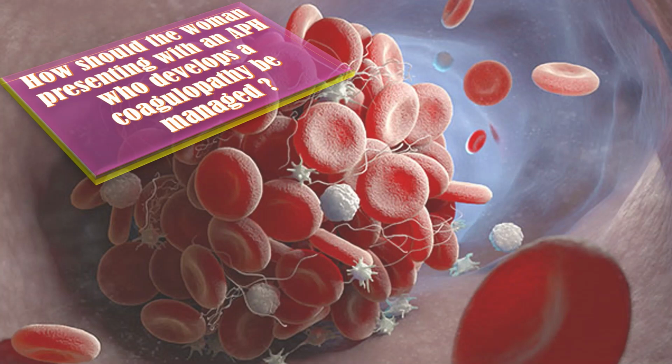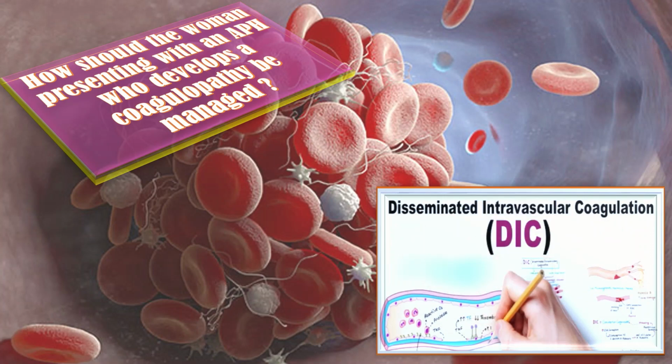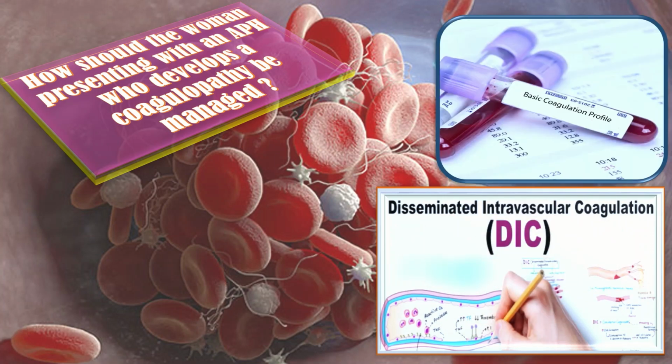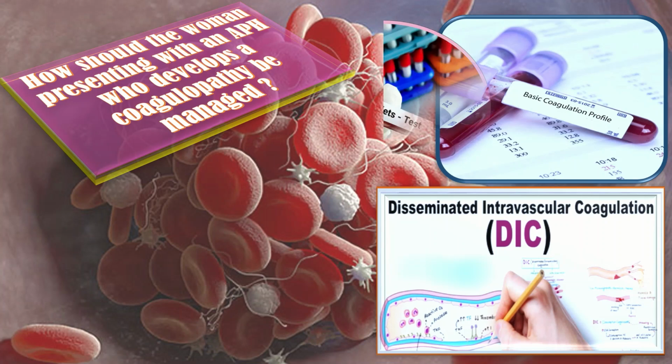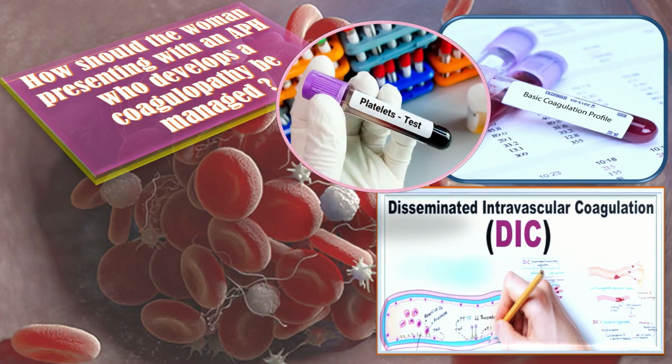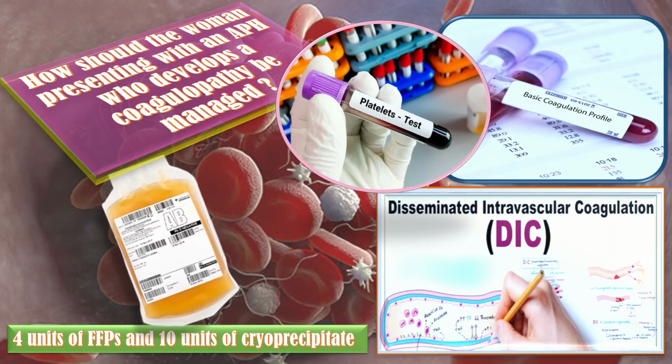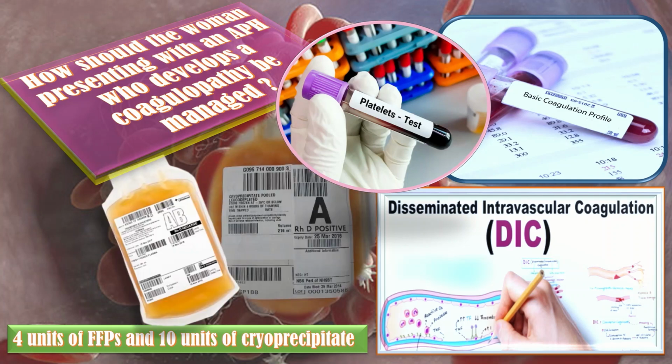In a woman who has experienced a massive blood loss or a major abruption, the development of DIC should be considered. Coagulation studies and the platelet count should be urgently requested and advice from hematologists sought. Up to 4 units of FFP and 10 units of cryoprecipitate may be given whilst awaiting the result of coagulation studies.